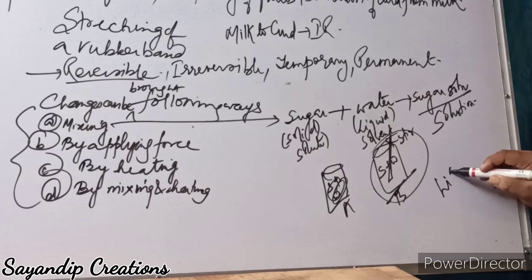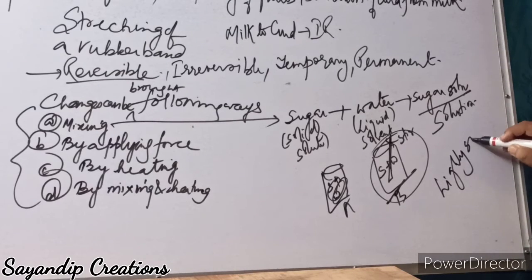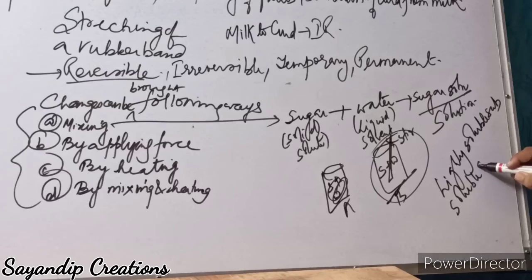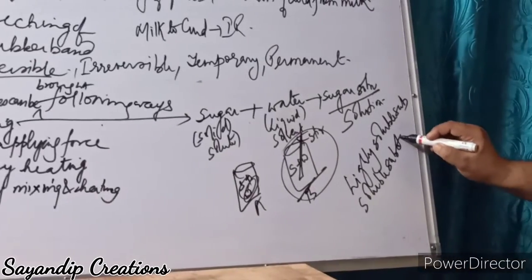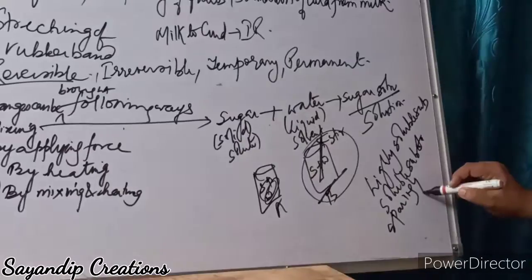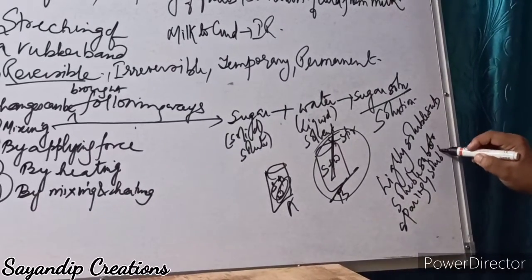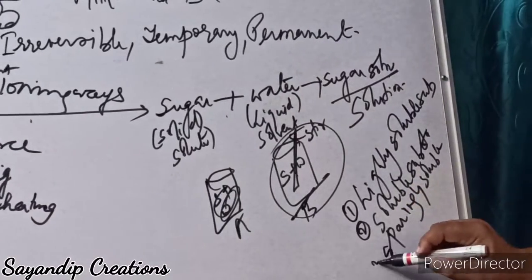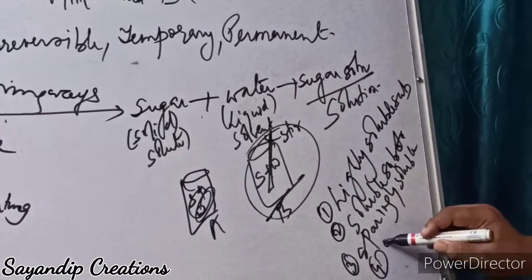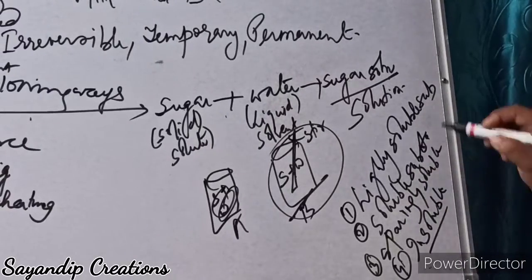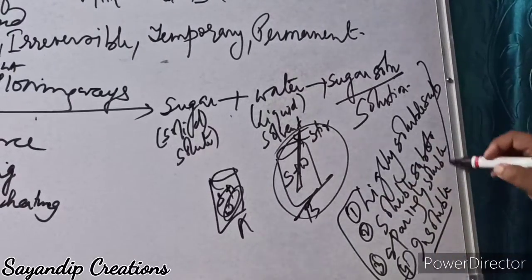That means highly soluble substance, soluble substance, sparingly soluble substance. And the fourth one is insoluble substance, like sand, it is insoluble in water. These are called 4 different types.